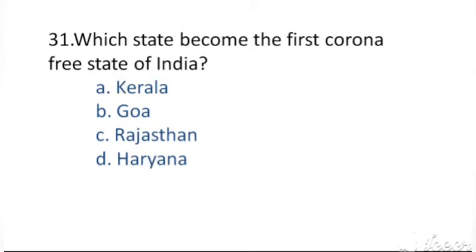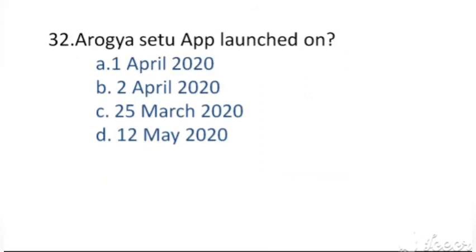Which state became the first corona-free state of India? The options are A. Kerala, B. Goa, C. Rajasthan, D. Haryana. The right answer, option B. Goa.